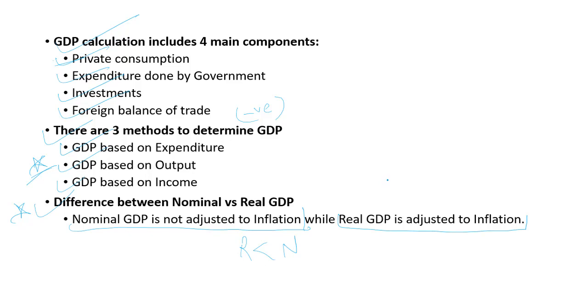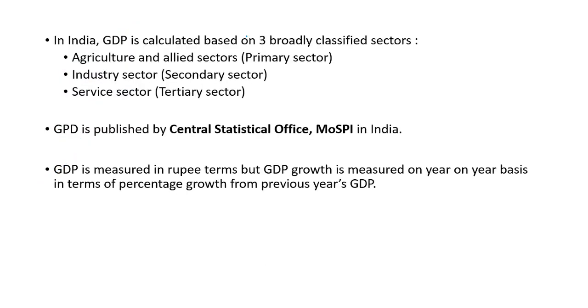So inflation is a positive figure. So it decreases the value of money always. Now in India, GDP is calculated on 3 broadly classified sectors: agriculture and allied sectors, which is primary sector. So this is extra information. Allied sectors are fisheries, then forestry, then we have poultry, right? So all the sectors which use natural resources, these are primary sector.